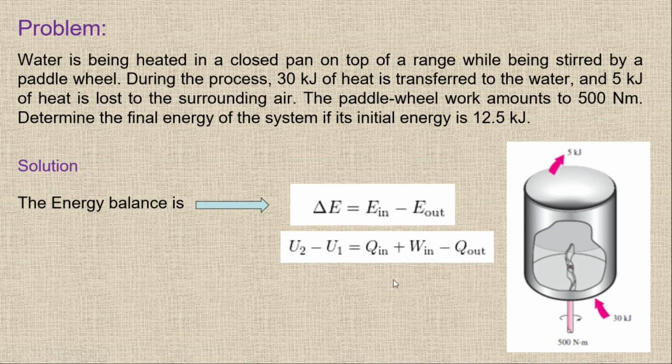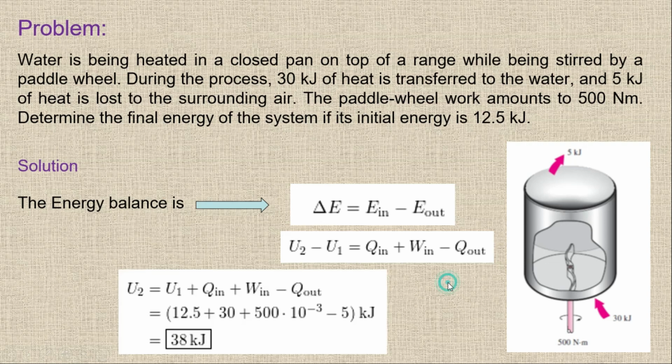So it will be equal, and we have the initial internal energy of 12.5 kilojoule. So we have U1 of 12.5 kilojoule, and you have to find what is U2. So it's simply like this one. If I'm going to rewrite this one, U2 is equal to Q in plus W in minus Q out plus U1.